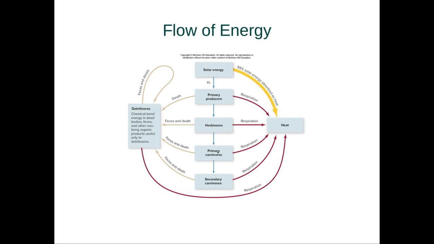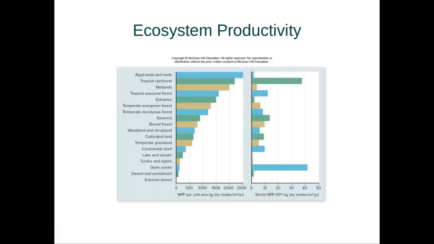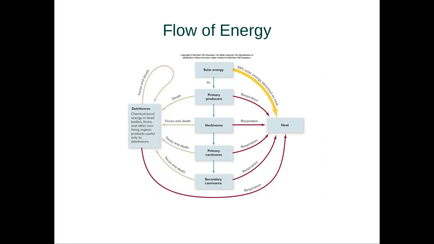Then 10% of their energy is transferred to the next level, and then to the next level, and so forth. So again, only about 10% of energy that is captured by any given level is available for the following level. And you'll notice a lot of it is lost as respiration, or fecal matter, or as death, or some is even lost as heat as well. But again, all of this comes together where we only transfer about 10% of energy between our different trophic levels.